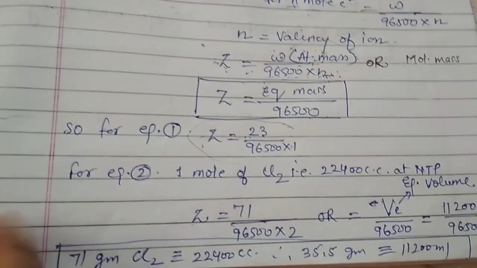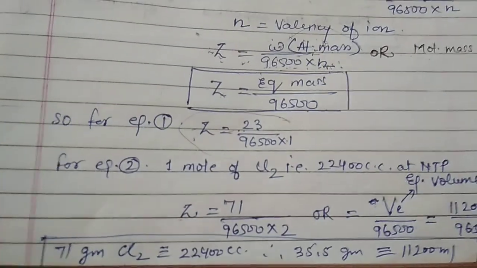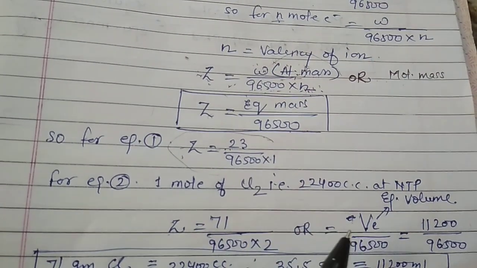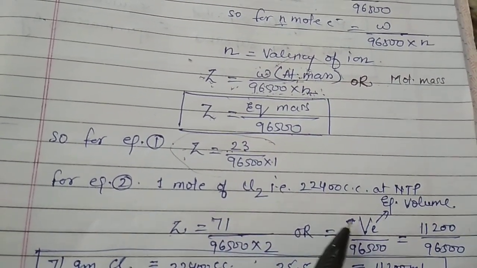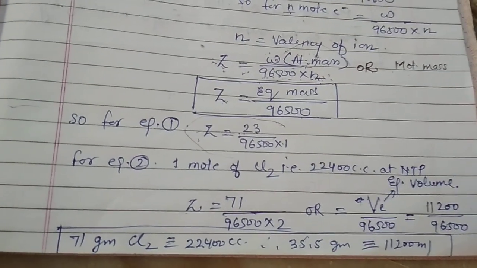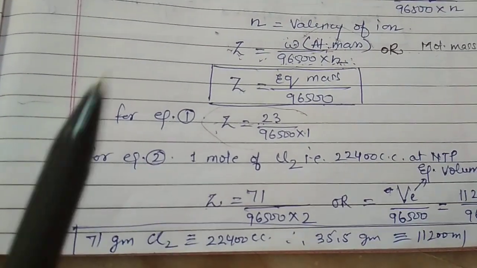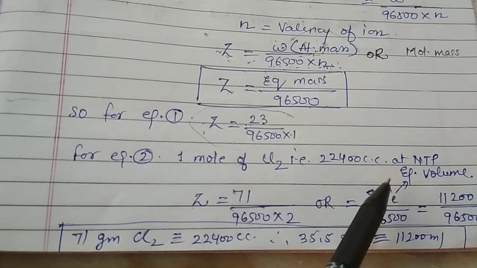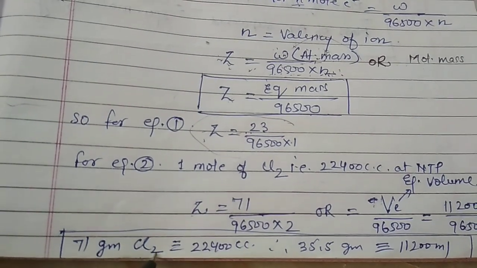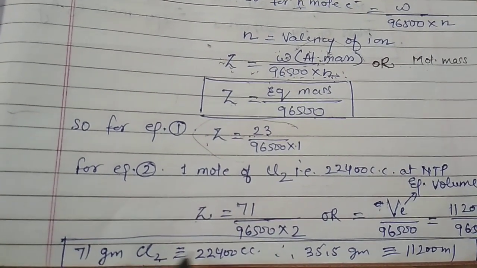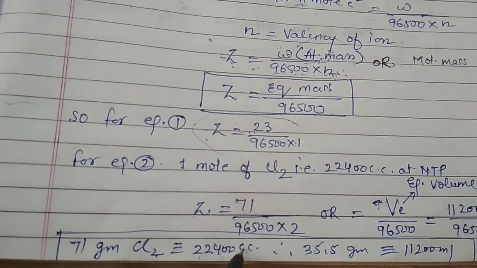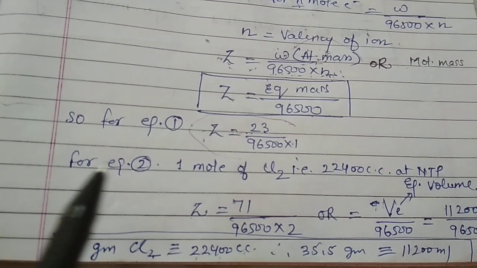But as I have told you that it is a gas, we have to calculate the volume. That's why we can also make a bit of change in the formula, that in place of equivalent mass, we may write the equivalent volume, the equivalent volume at NTP. So equivalent volume can be calculated like this: 71 gram of chlorine is there at 22.4 liter or 22,400 cc (centimeter cube) at NTP.